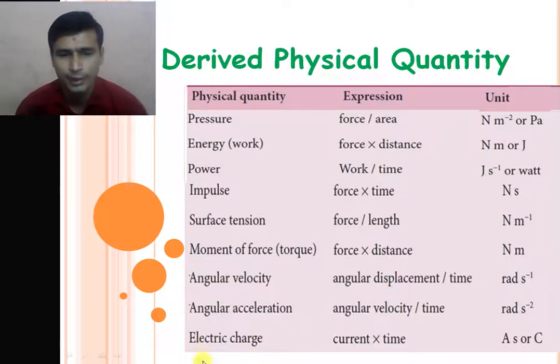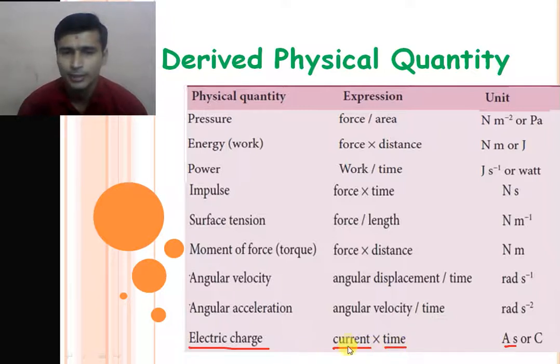So the next one is electric charge. Electric charge is defined in terms of electric current. Electric current is a fundamental physical quantity and time is also a fundamental physical quantity. So electric charge is a derived physical quantity, defined as the electric current multiplied by time. So its unit is ampere into second. The unit of electric current is ampere and the unit of time is second.